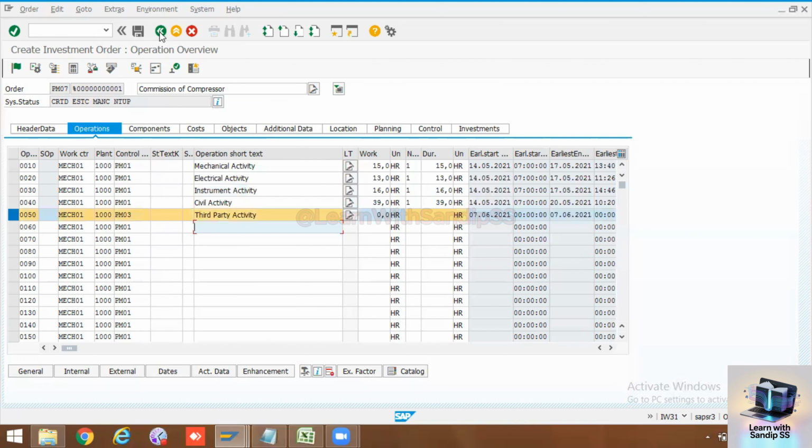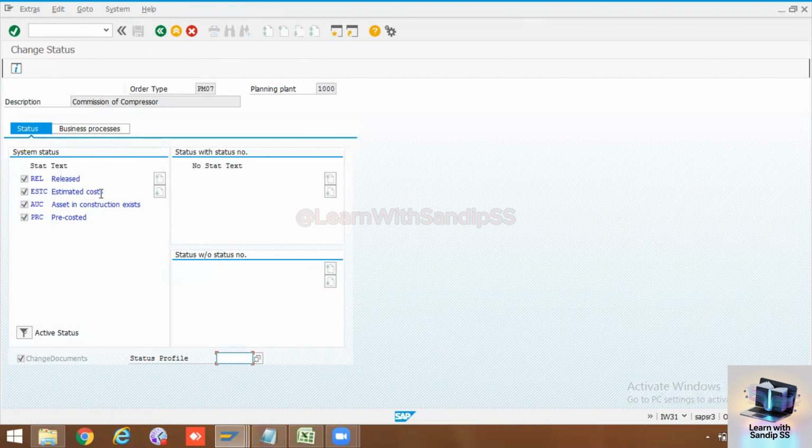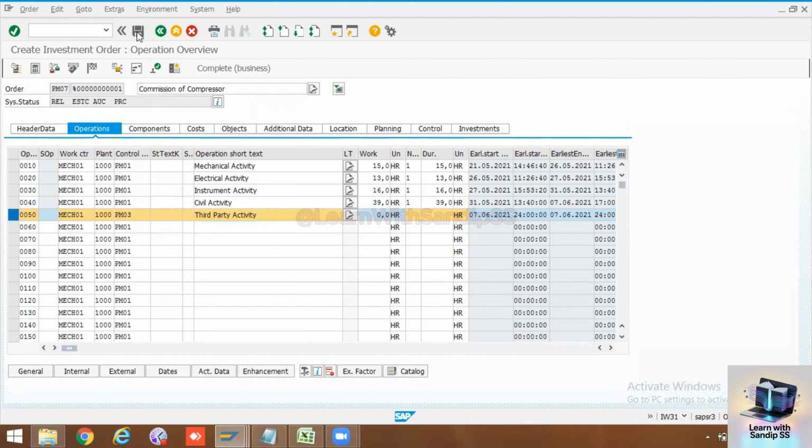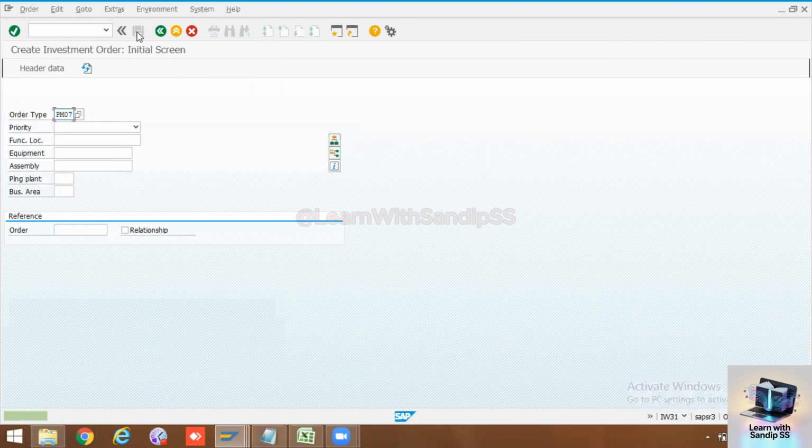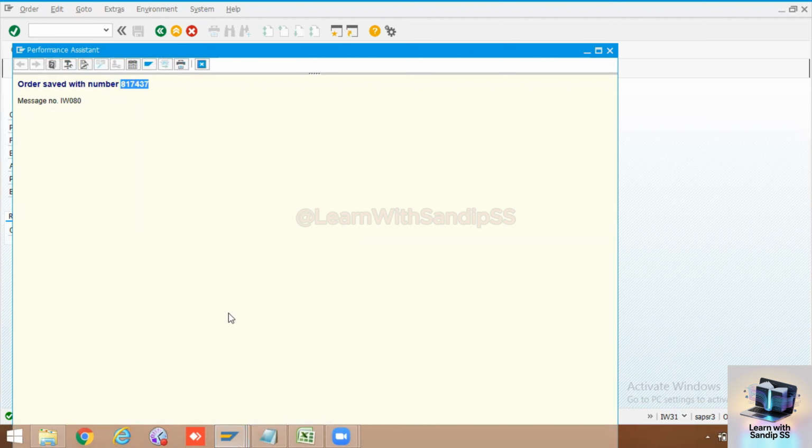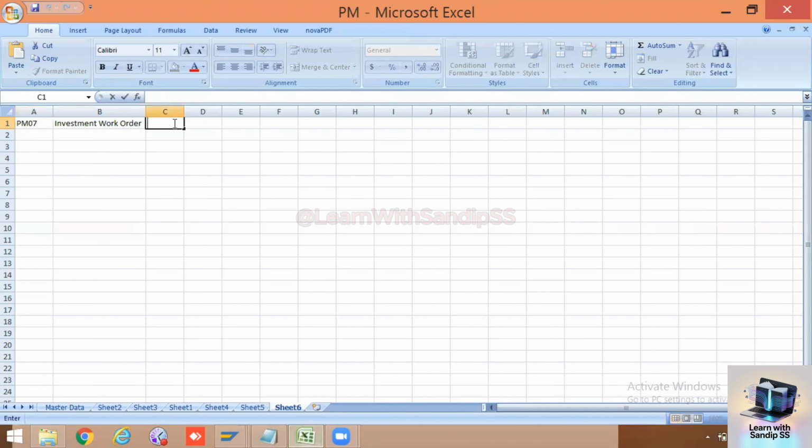So I will just go back and release, and here you will see estimated cost, asset under construction exist. Okay, so the system is telling us it's under construction, it's not updated anything. So once you find the changes, I will just save this. Okay, so the order got created. We have created this order.